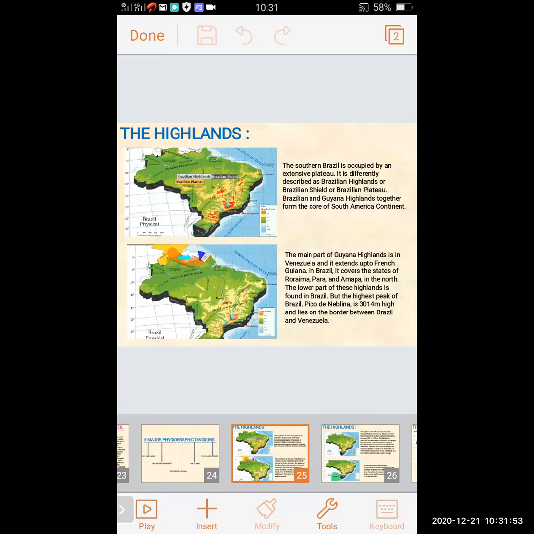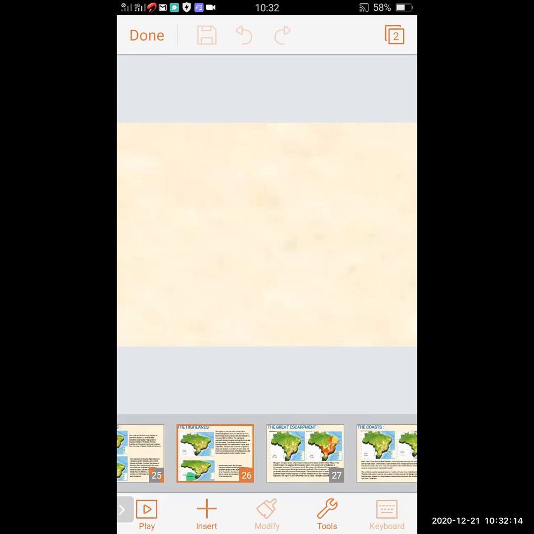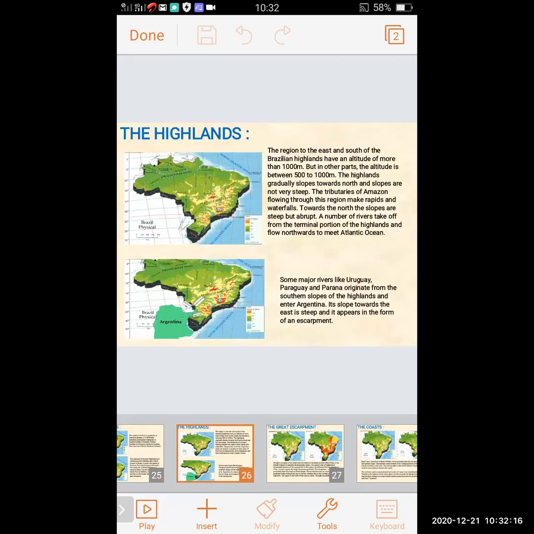The lower part of this highland is found in Brazil, but the highest peak of Brazil, we have to learn and remember, is Pico da Neblina, and its height is 3014 meters, and it lies on the border between Brazil and Venezuela. The region to the east and the south of the Brazilian highland has altitude more than 1000 meters, but in other parts the altitude is between 500 to 1000 meters.